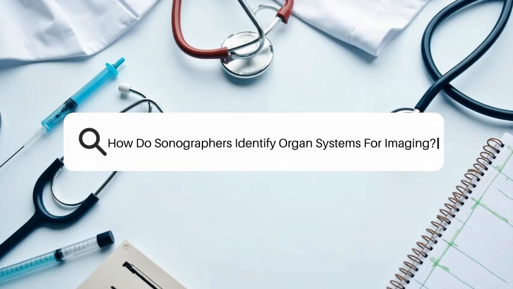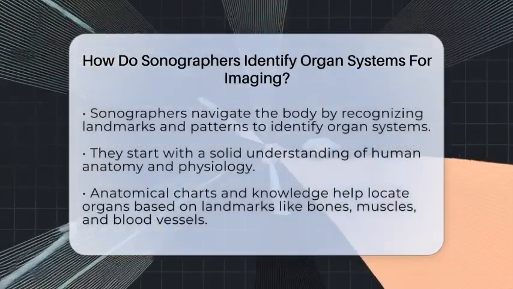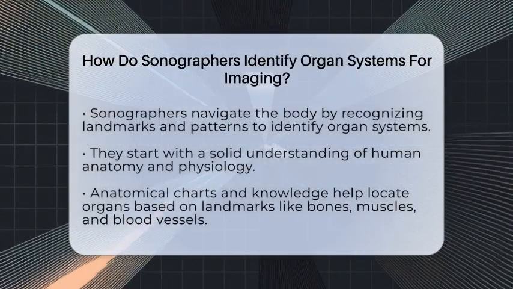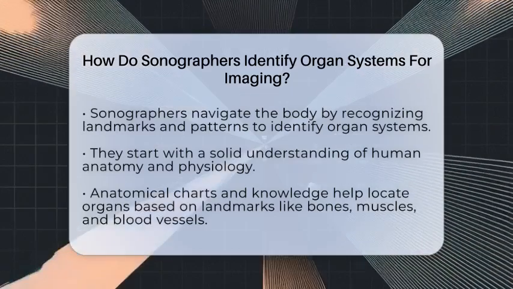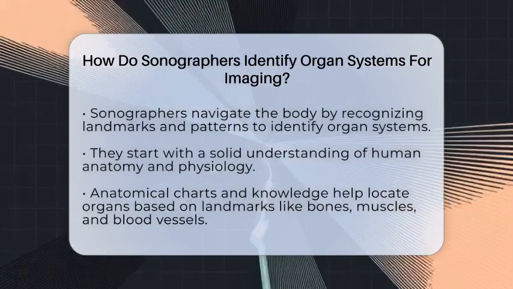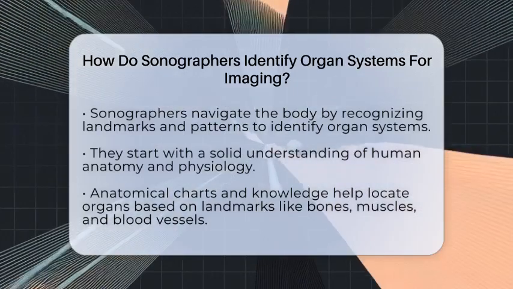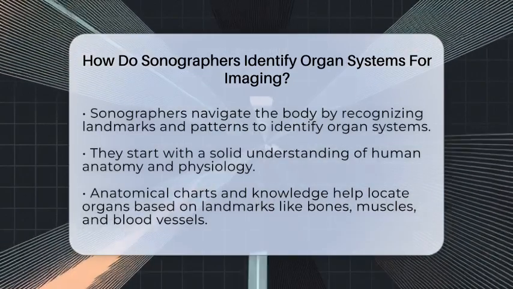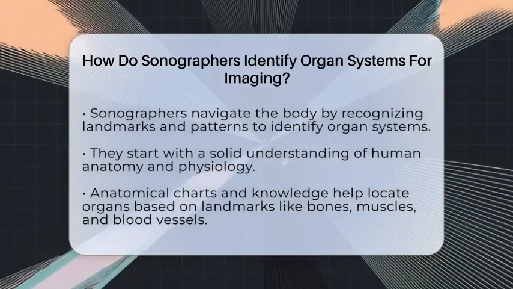How do sonographers identify organ systems for imaging? Imagine stepping into a vast and complex city, where each neighborhood has its own unique layout and landmarks. Sonographers, or ultrasound technicians, navigate this intricate city of the human body by recognizing specific landmarks and patterns to identify different organ systems. Their goal is to produce clear images that help in diagnosing medical conditions accurately.